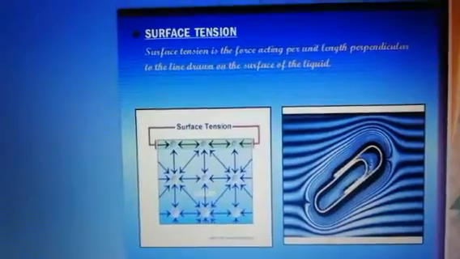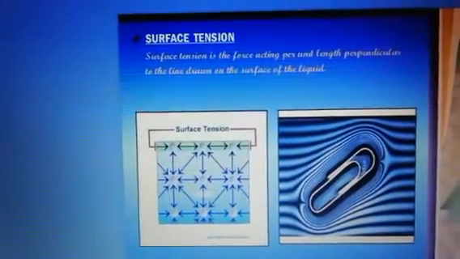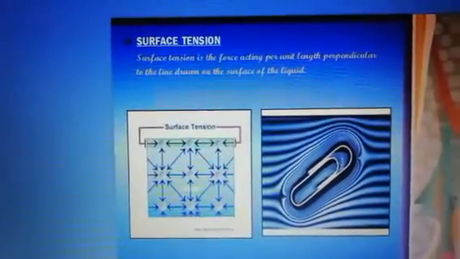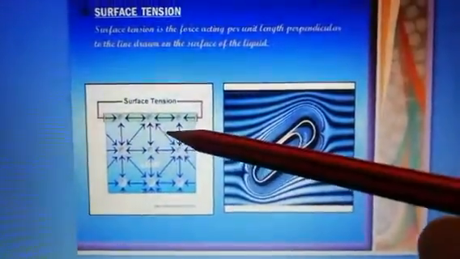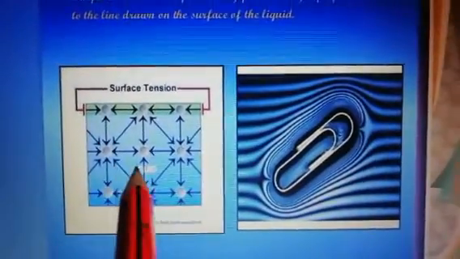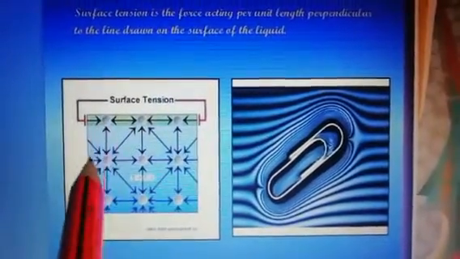Now let's see what is actually happening in surface tension. It is the force acting per unit length, perpendicular to a line drawn on the surface of the liquid. Let's understand with the help of this diagram. For example, this is liquid water, and these are the water molecules.